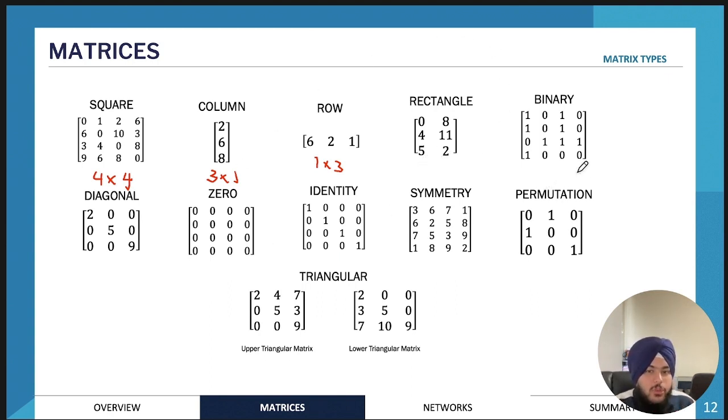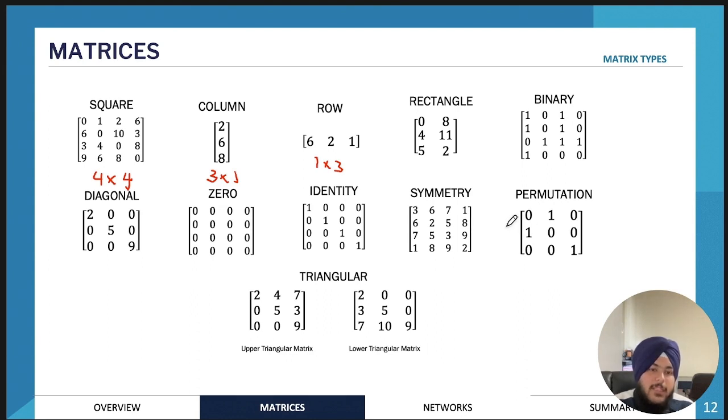But the important thing to note from this slide is having a page in your summary book where you have an example of all of these different types of matrices written down, because most of the time in the exam, in exam 1, the multiple choice exam, they'll give you a matrix and ask what type of matrix this is an example of, or what it is not an example of. They might give you options, for example, a permutation matrix or a square matrix. That's the sort of question you're going to be getting.